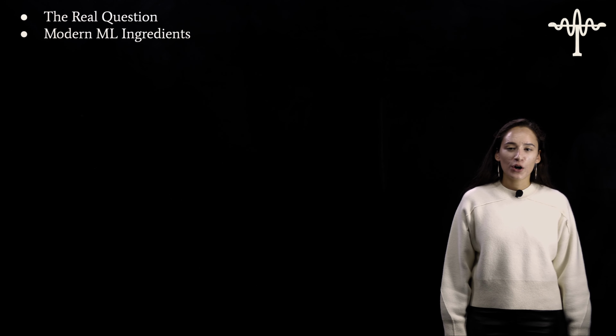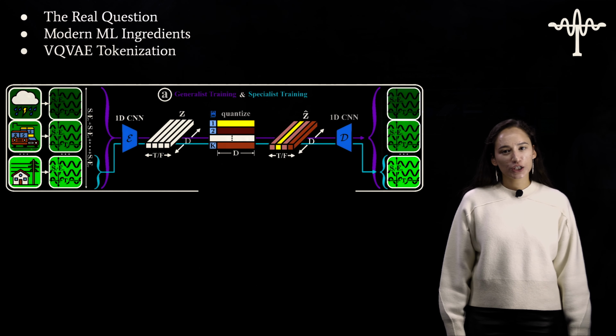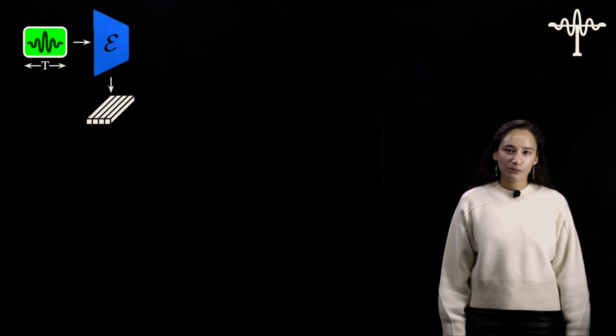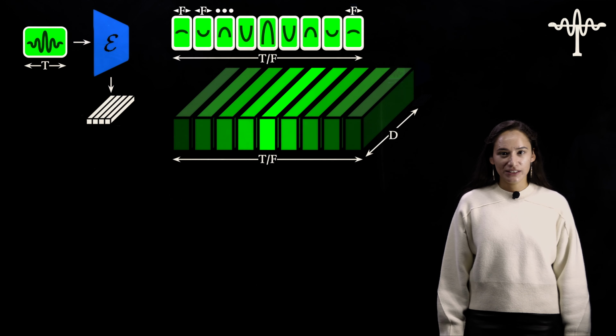Now that we've covered some modern machine learning ingredients, I want to talk to you about VQVAE tokenization. And don't worry, we're going to build up to this slide. To start with, we have some time series that we're passing through an encoder to get to some continuous representation. Now let's look at this in a little more detail.